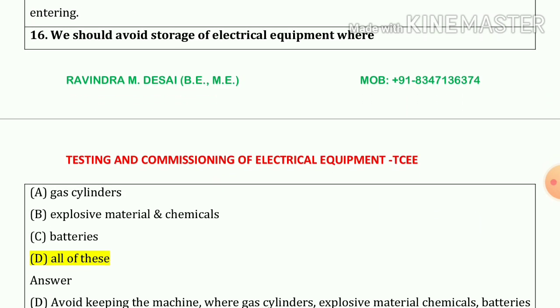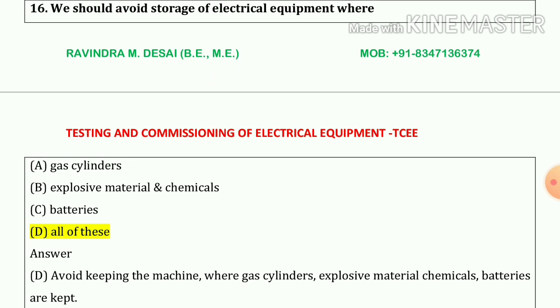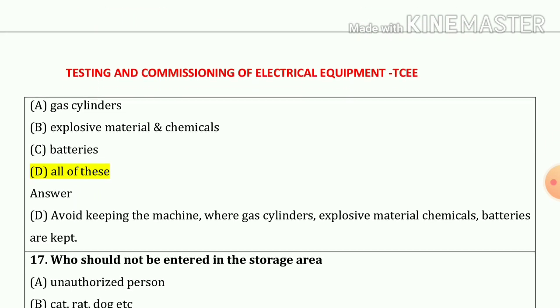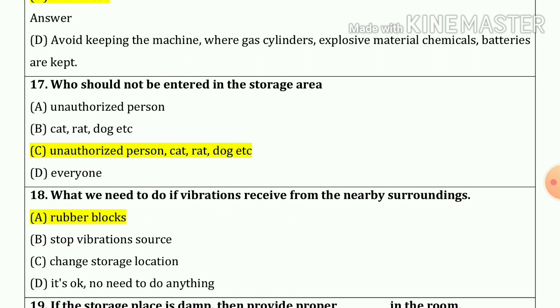Question number 16. We should avoid storage of electrical equipments where? Option number A, B and C. So that means our answer is all of this. Question number 17. Who should not enter the storage area? So our answer is unauthorized persons, cat, rat, dog, etc. That means option number C is our correct answer.